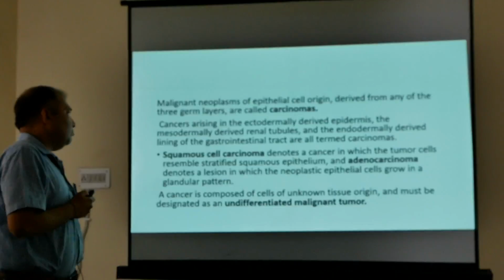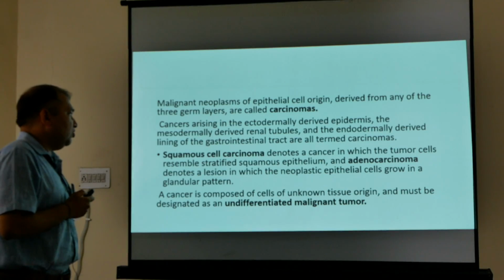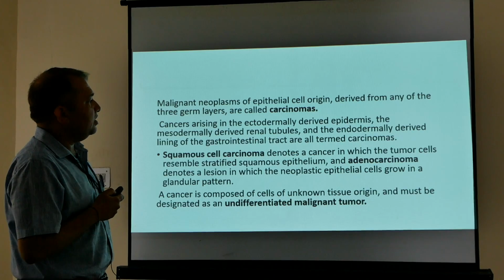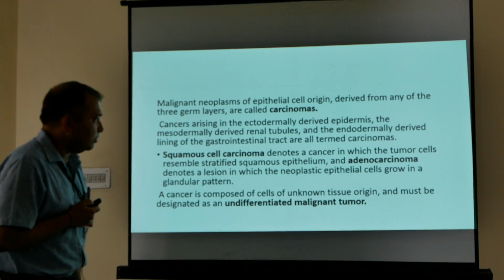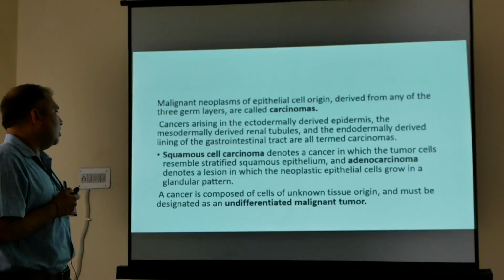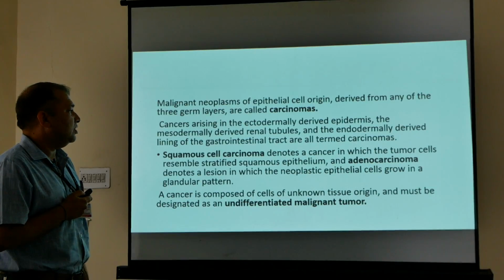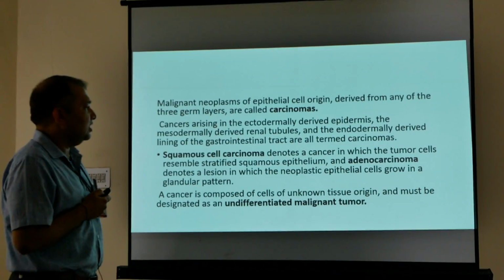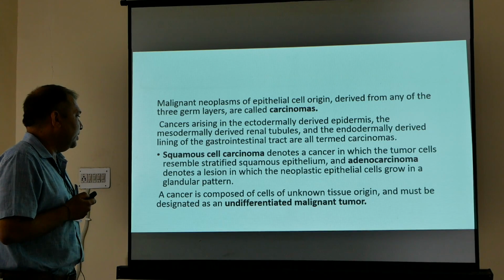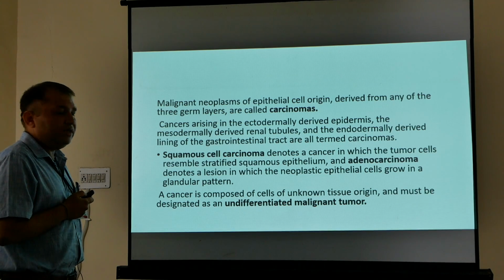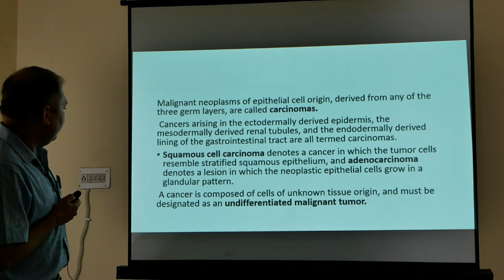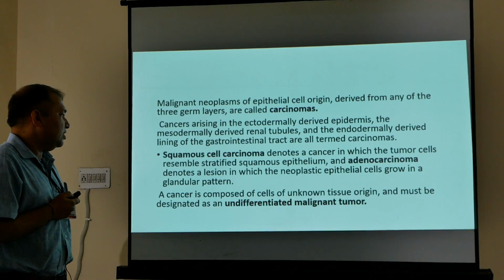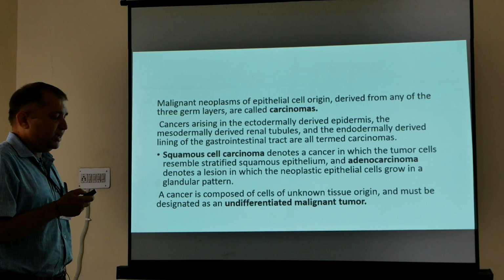Examples are squamous cell carcinoma. Squamous cell carcinoma denotes a cancer in which the tumor cells resemble stratified squamous epithelium, and adenocarcinoma denotes a lesion in which the neoplastic epithelial cells grow in a glandular pattern. A cancer composed of cells of unknown tissue origin must be designated as an undifferentiated malignant tumor.